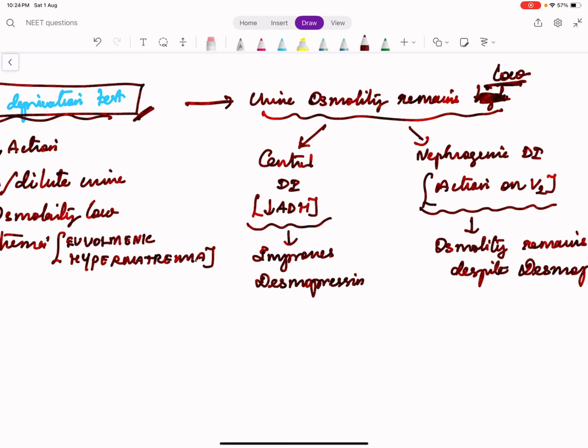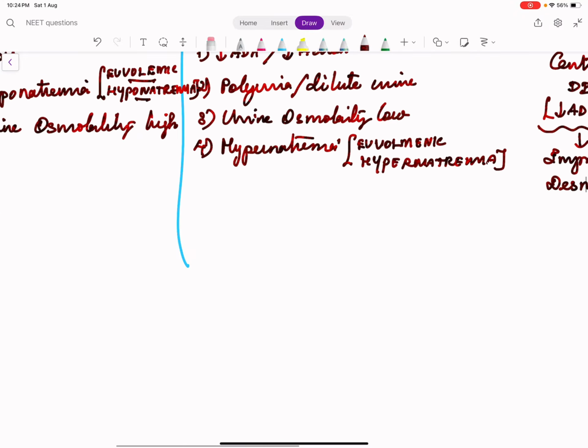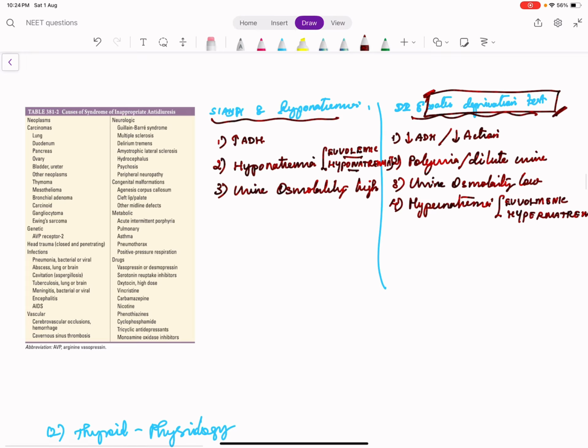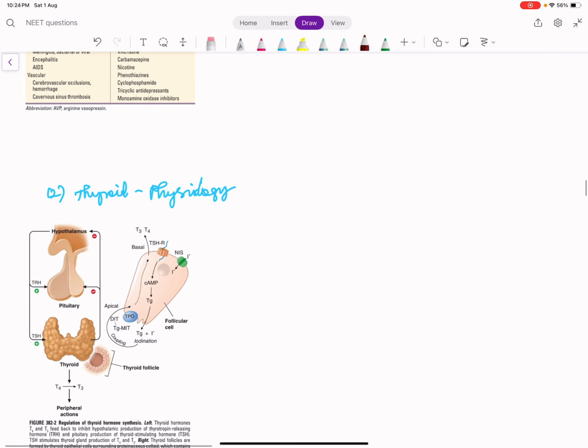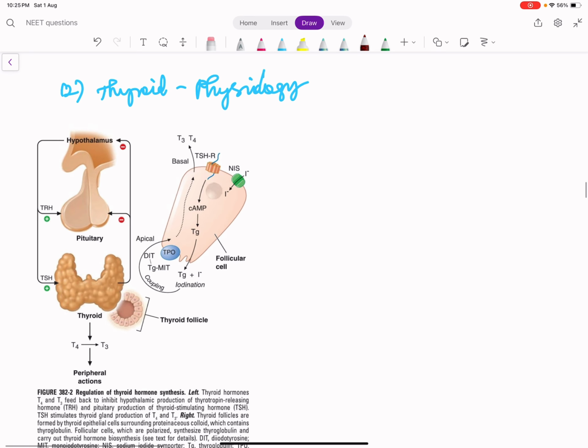So how will you differentiate central diabetes insipidus versus nephrogenic diabetes insipidus? On giving desmopressin, if the urine osmolality improves, that is, it becomes high, it is central diabetes insipidus. If the osmolality remains low despite giving desmopressin, it is nephrogenic diabetes insipidus. It's a problem with the vasopressin action. So this finishes the single post-repetitive hormone.